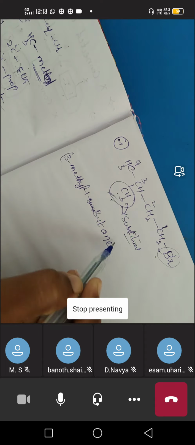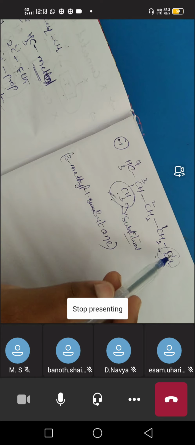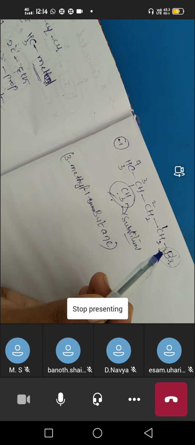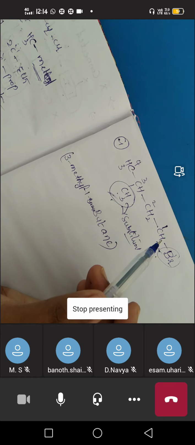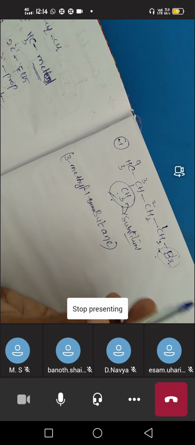Actually we'll do it like this, but in the case of two substitutions, where two prefixes are there, you have to go with alphabetical order.